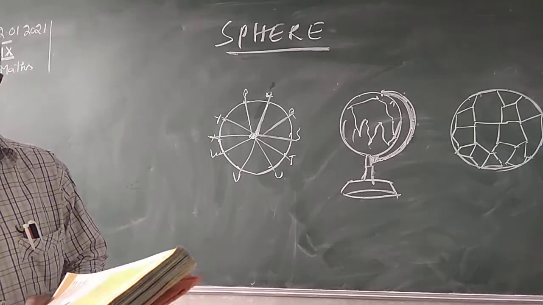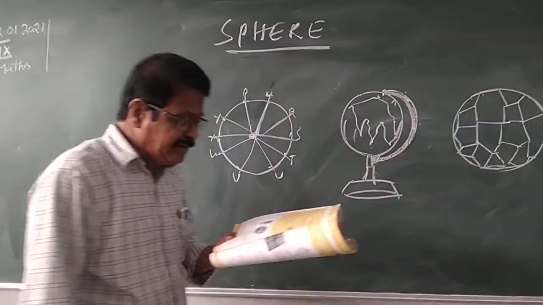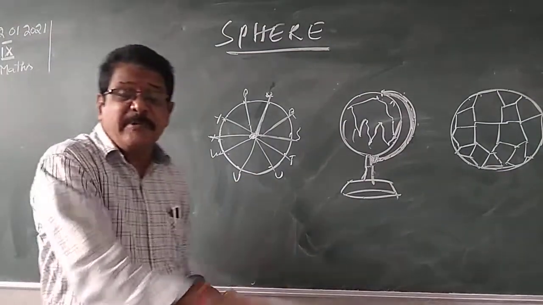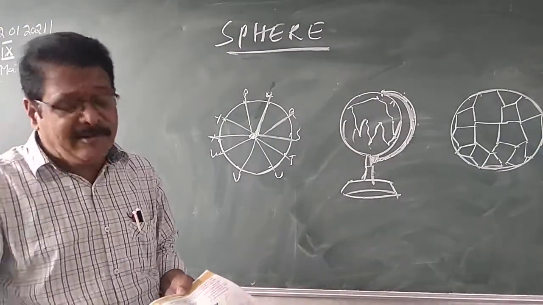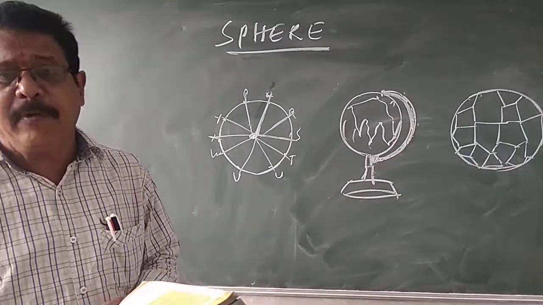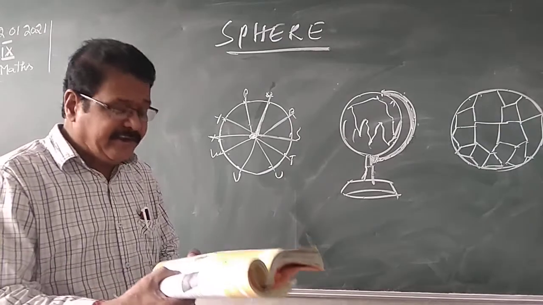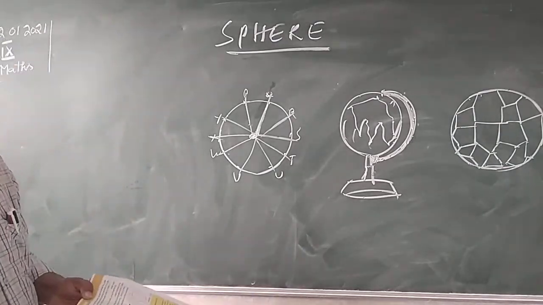So these solids are all circular in shape, and these are called spheres. A sphere is a three-dimensional figure.